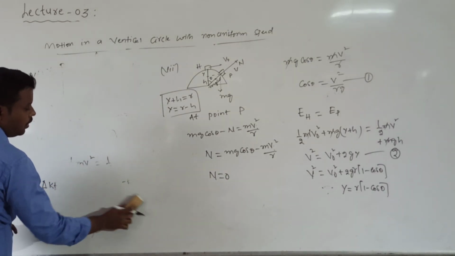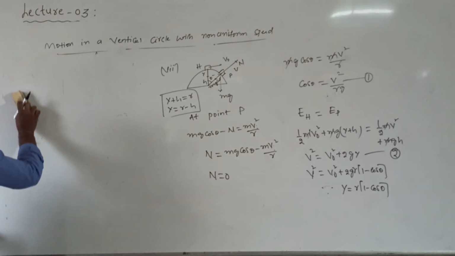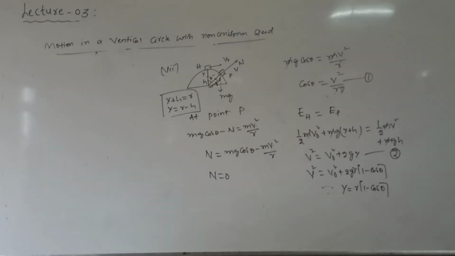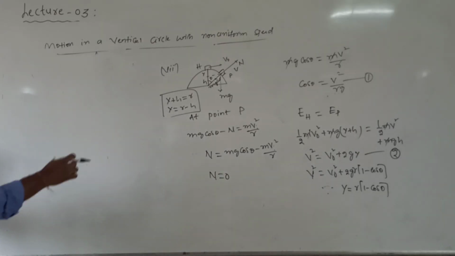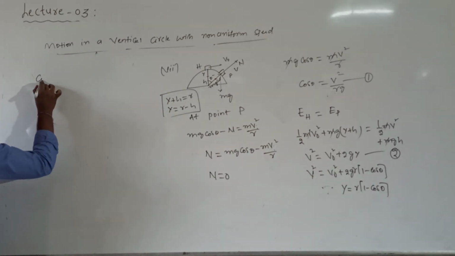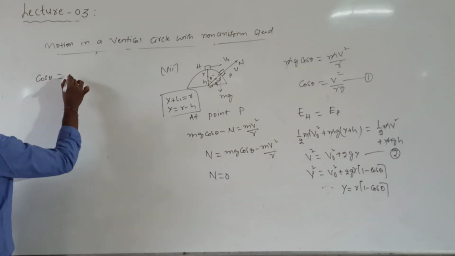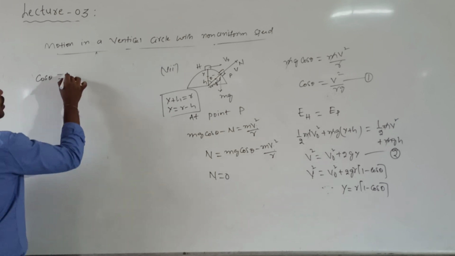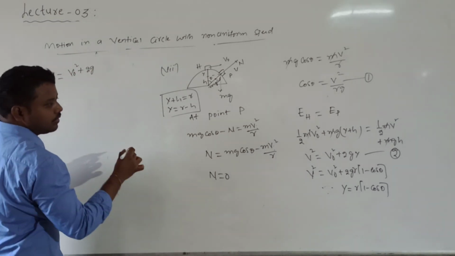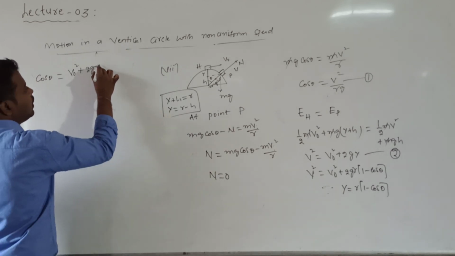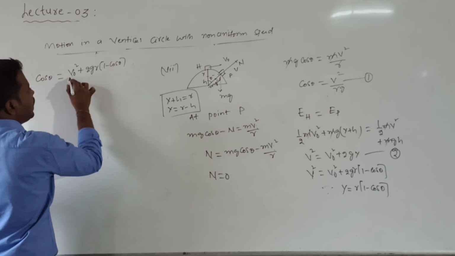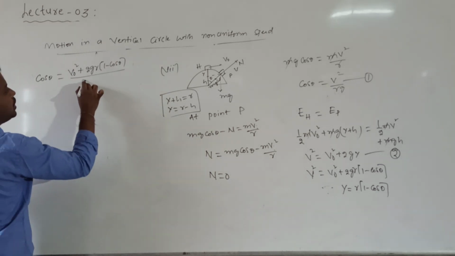This question is very important. This question was there as usual in level 3. They used to ask us what is the angular displacement from which the body will slip out. So the v square value will be substituted. Then cos theta is equal to v naught square plus 2 g r into 1 minus cos theta, divided by r g.